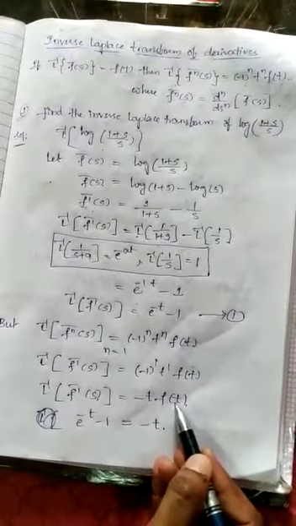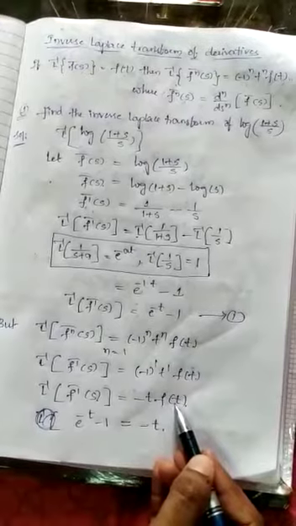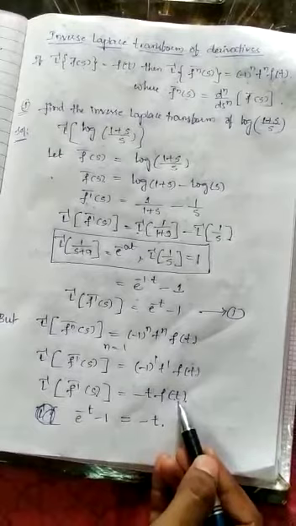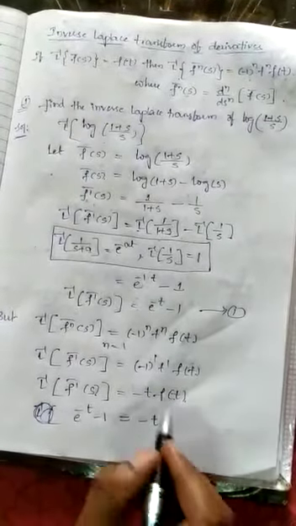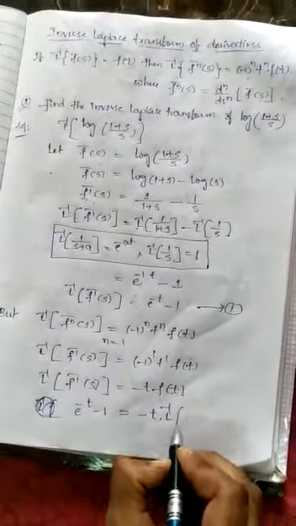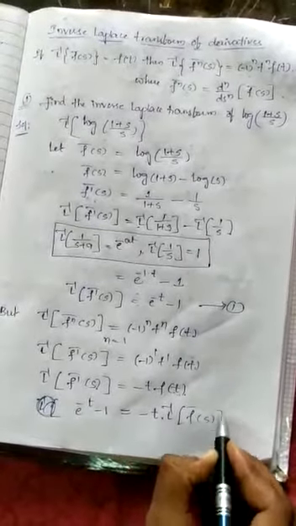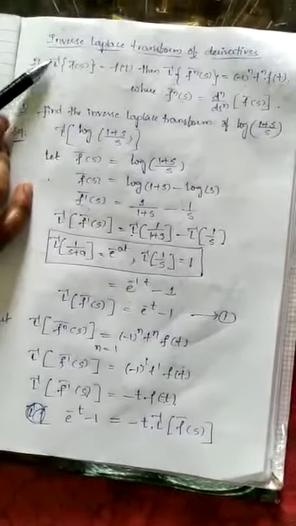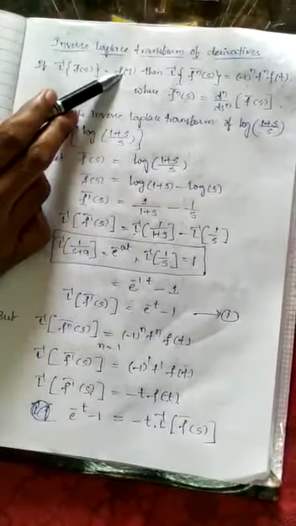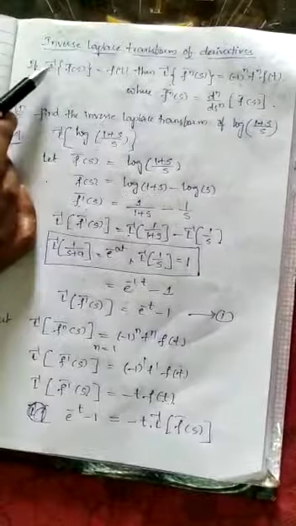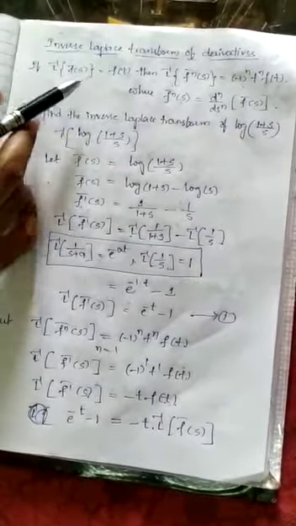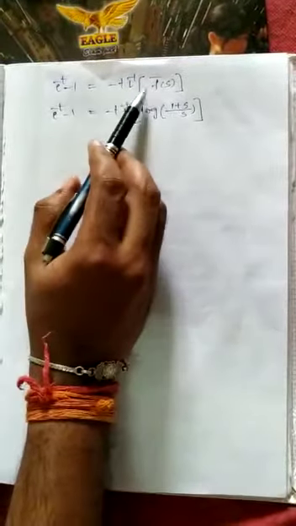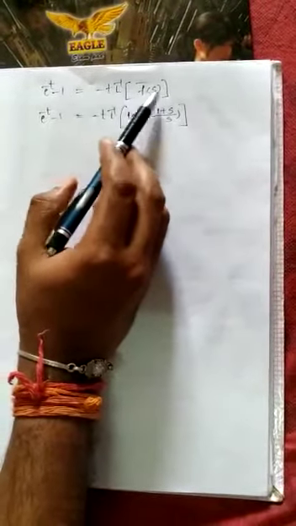So what is f of t value? Till now we didn't get f of t value, but from one equation we can find f of t value. We know that f of t is nothing but Laplace inverse of f bar of s, right? Yes or no? Because from the statement, Laplace inverse of f bar of s value is f of t. So that's why we are writing f of t as Laplace inverse of f bar of s.